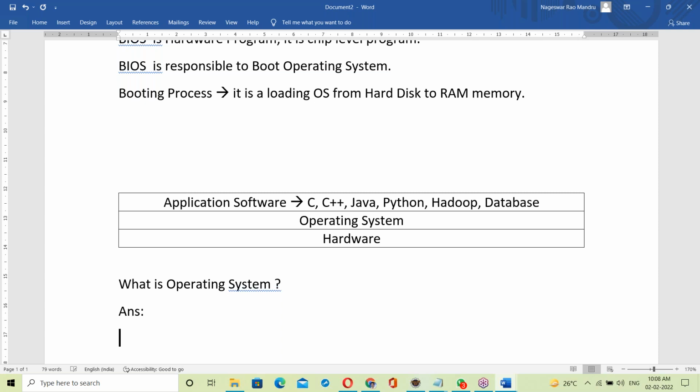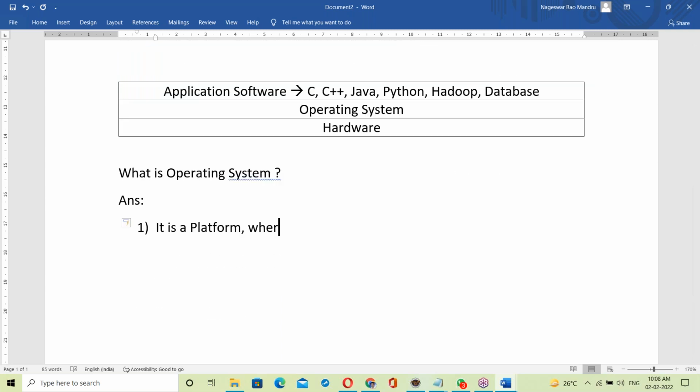What is exactly an OS? It's a platform where we can run all the application software. That's it. The OS acts like a platform, and on top of it, everything is running.